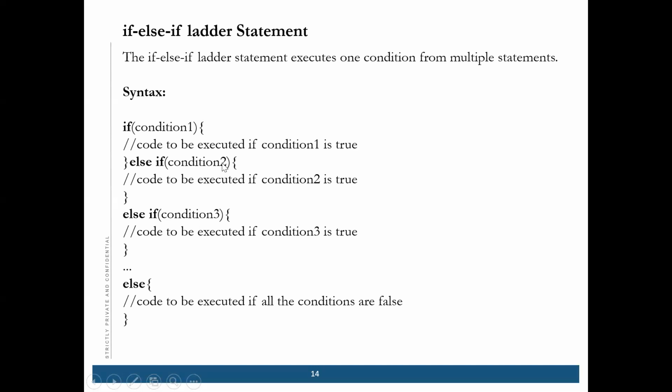Else, if the second condition is true, then it will run the code inside this condition. Or else, if these both are false, it will come to the third condition, and so on and so forth.